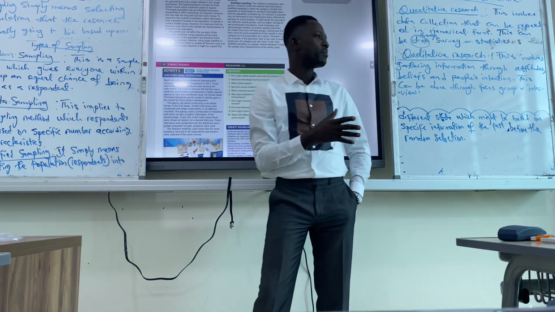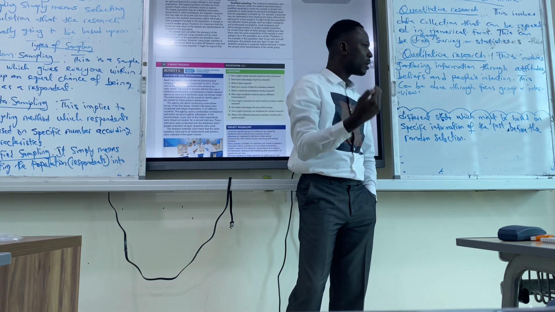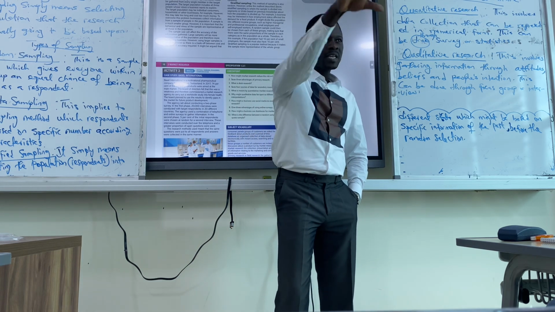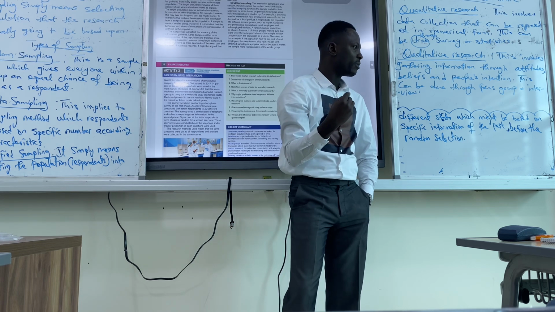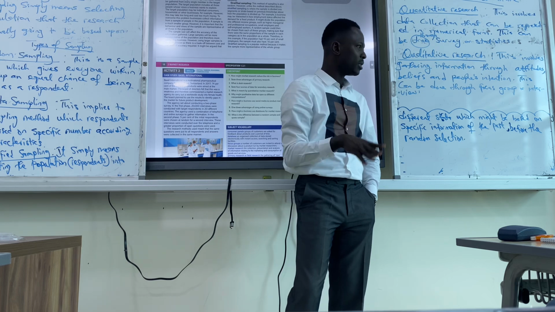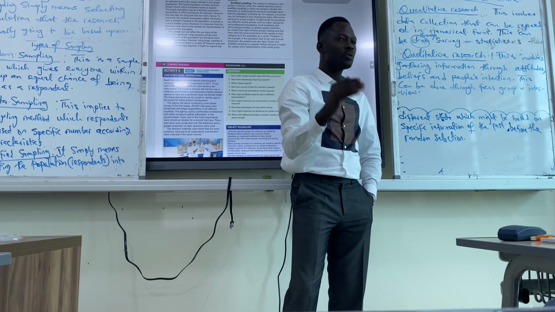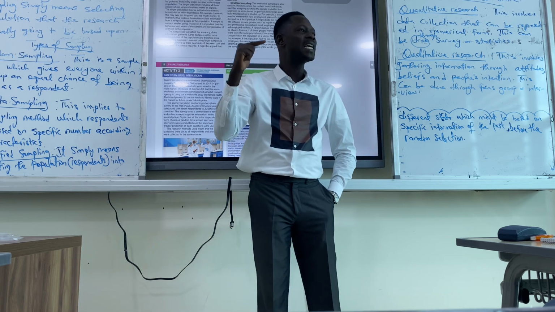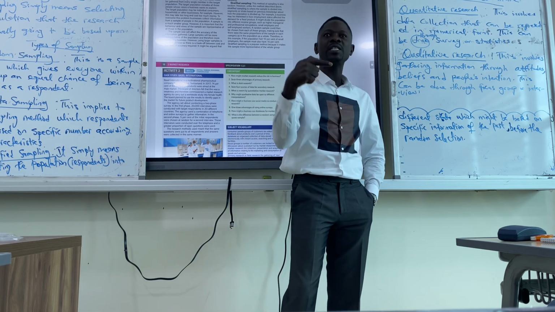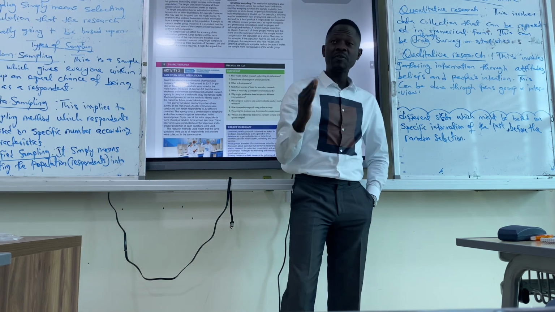When we talk about quota sampling, it means we are given a numerical figure for our sample. We need 70 out of 100 people based on these characteristics, based on being female or male, whatever it is, based on being tall or short. Do you understand? So for quota, it means we have placed a numerical value on those numbers that we need as our respondents. It's different from random.